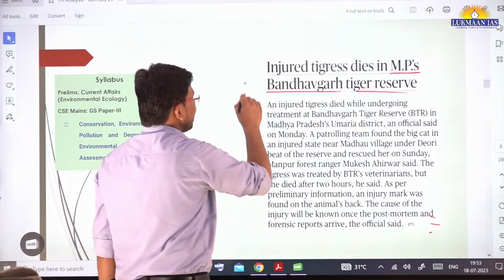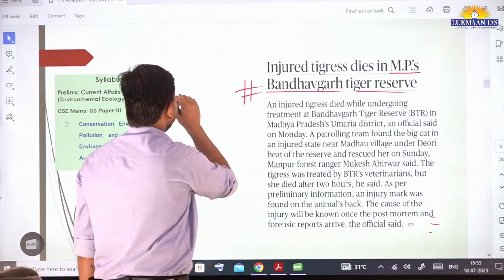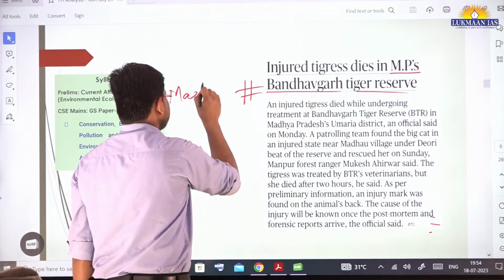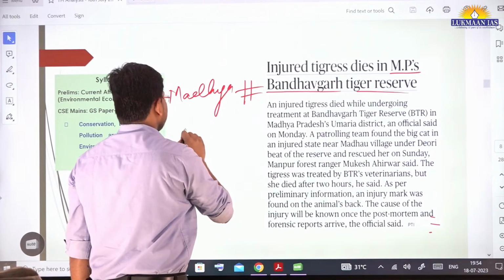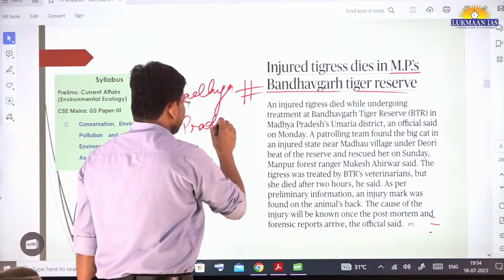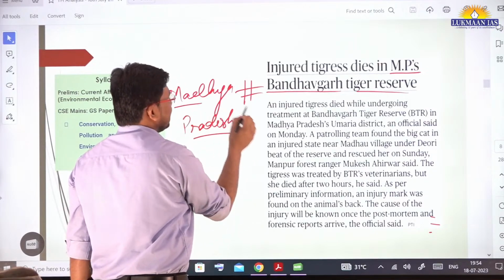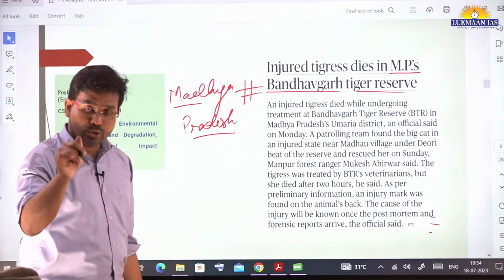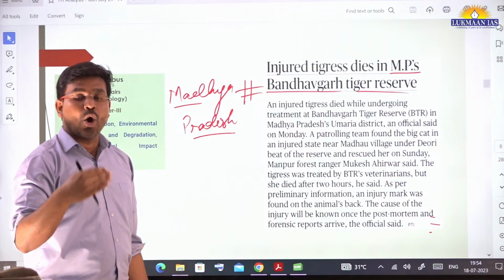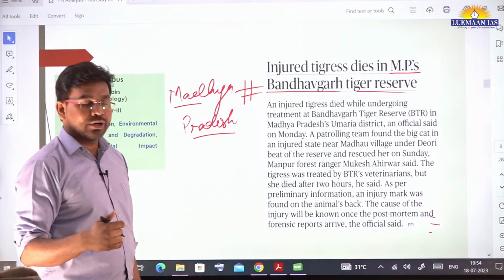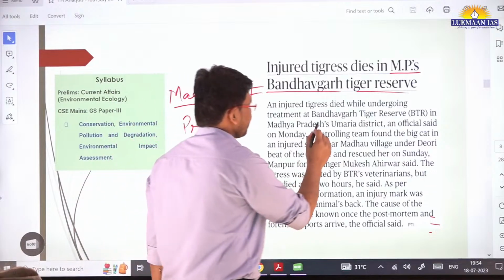It is located in the state of Madhya Pradesh. It is important that you remember the name of this tiger reserve, and in your free time you should locate it on the map.